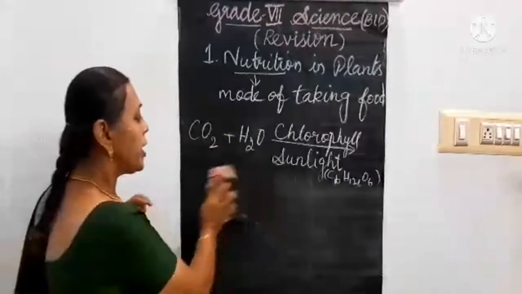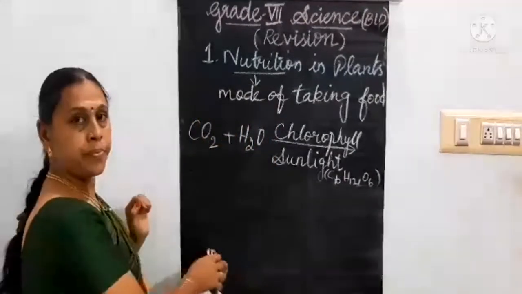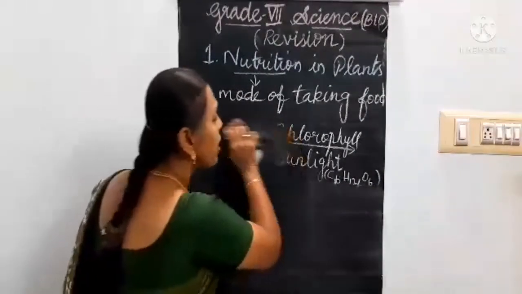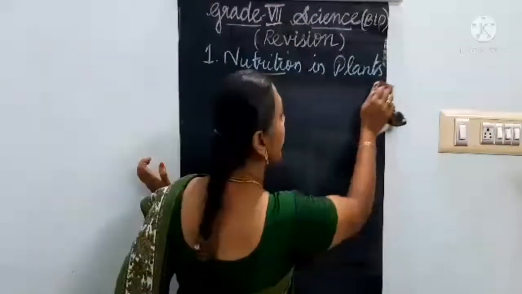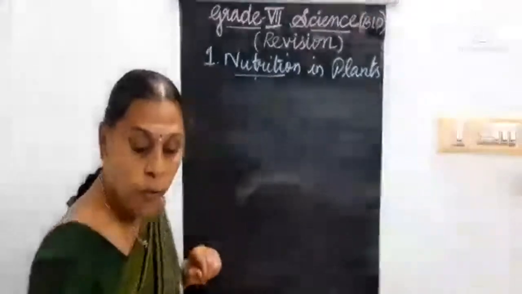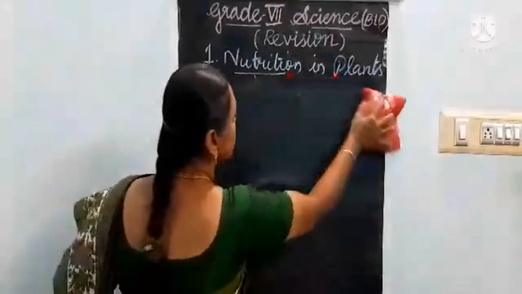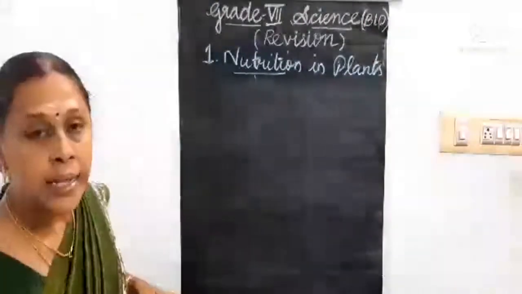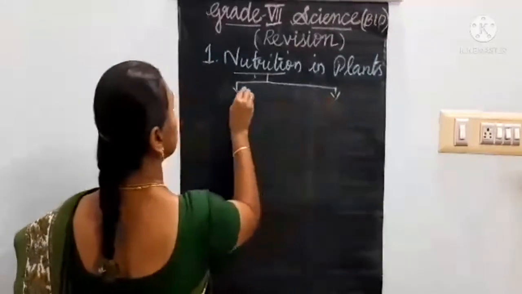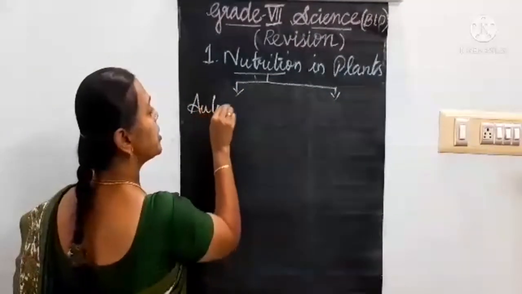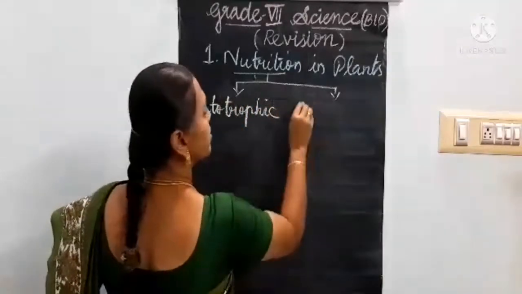Okay. Now, in some plants which are non-green, that means which do not have this chlorophyll pigment, how will they get their food? So, nutrition is of two types in plants, autotrophic and heterotrophic.